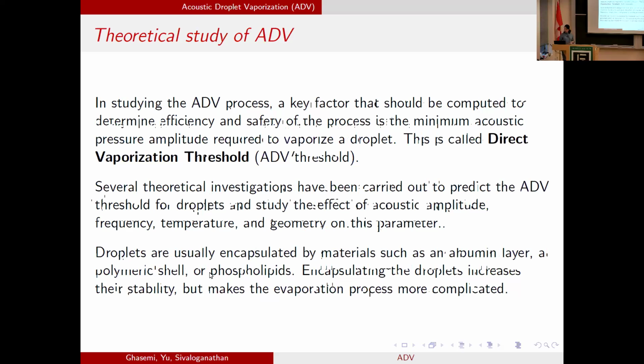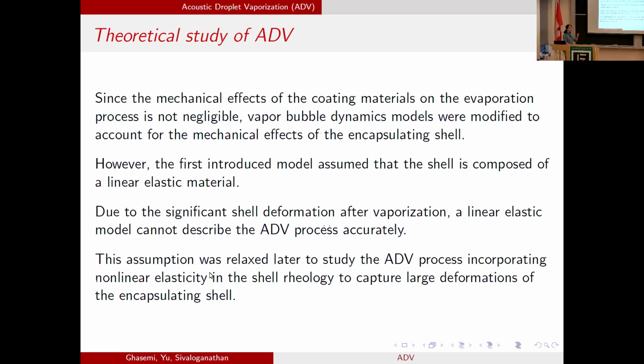Models were modified later by assuming that droplets are covered by linear elastic shells, so the coating material is composed of linear elastic materials. And again, this is not a good assumption because we know that large deformation happens in the ADV process, and linear elasticity cannot capture this large deformation. This assumption was relaxed later by assuming that the shell is composed of a nonlinear elastic material that can describe the large deformation observed in this process.